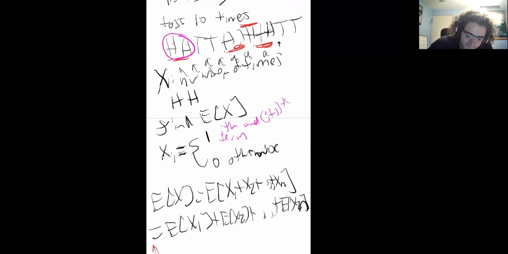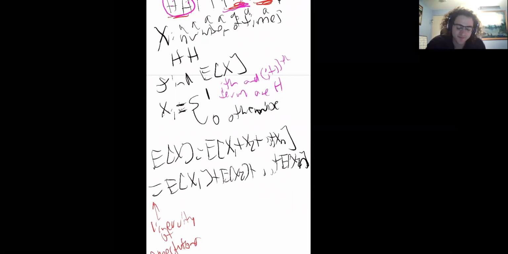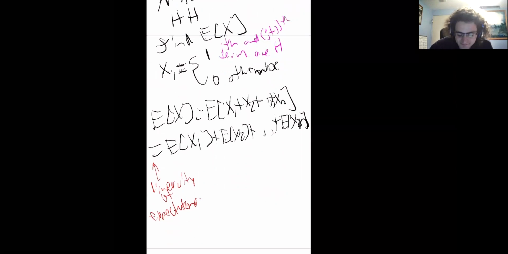term are heads. In this case, the first and second are heads, or the fifth and sixth are heads, sixth and seventh, and so forth. And so it will be 1 in that case, and will be 0 otherwise. And so if I find the expected value of some xi.